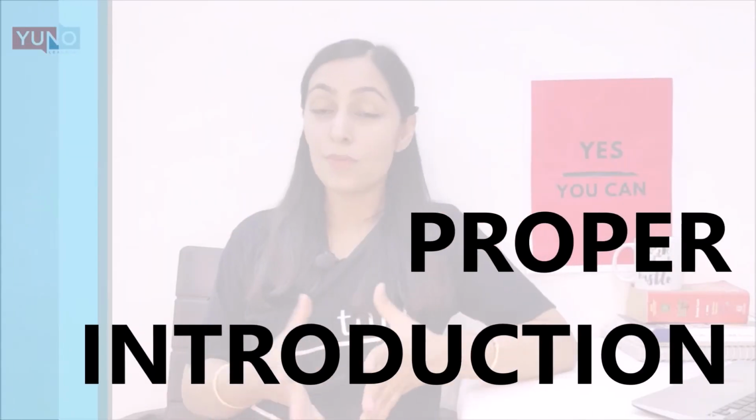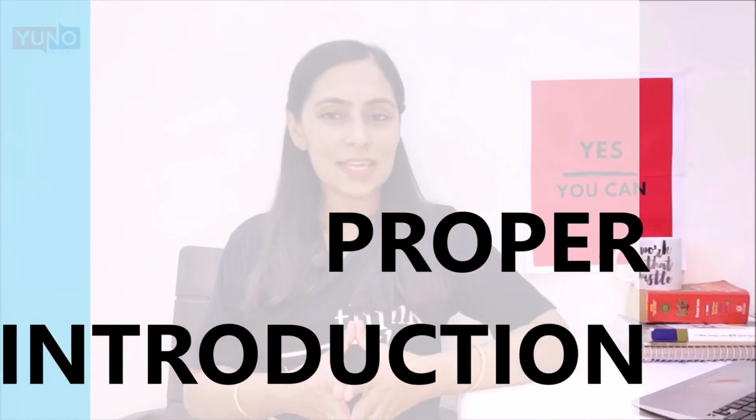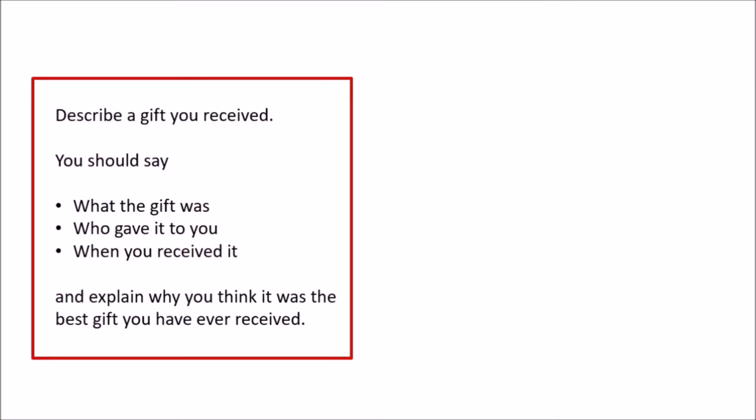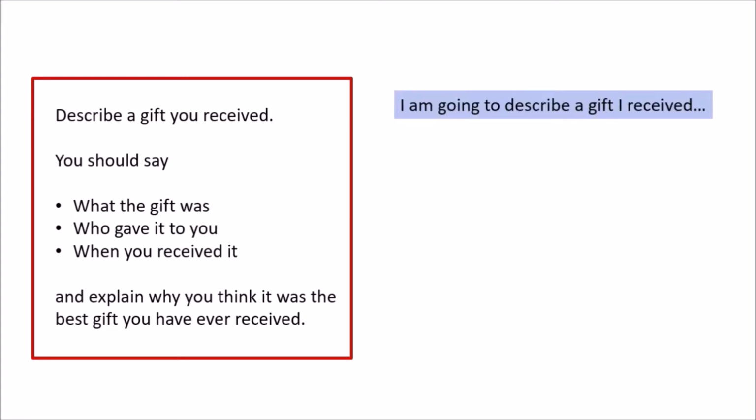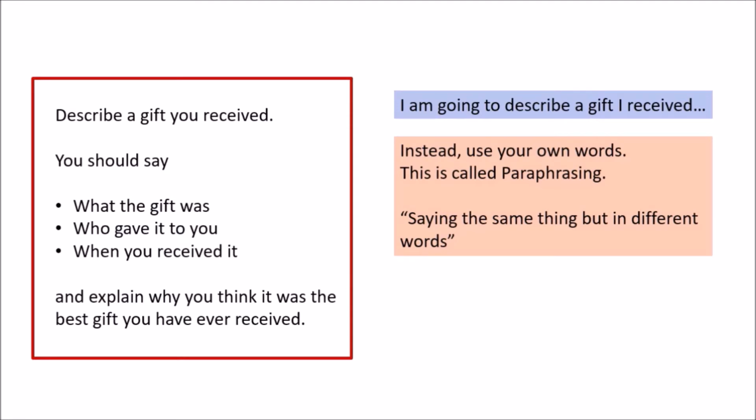Tip number 5, proper introduction. Let's say your topic is describe a gift you received, and you start your talk like, I am going to describe a gift I received. The problem is you are just copying the language from the question. This language is not going to get you high grades. Instead of using the words from the topic card, you should use your own words. This is called paraphrasing. Saying the same thing but in different words.